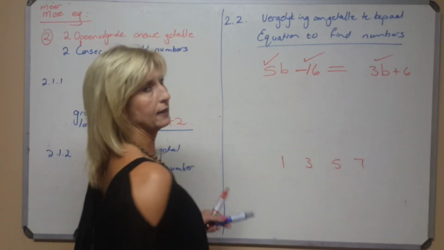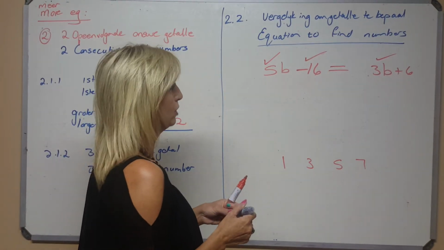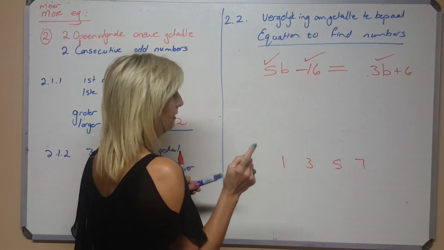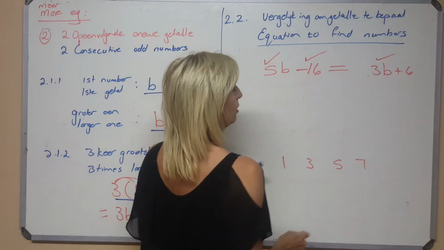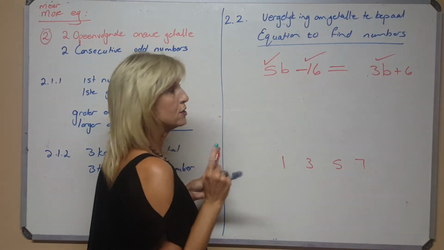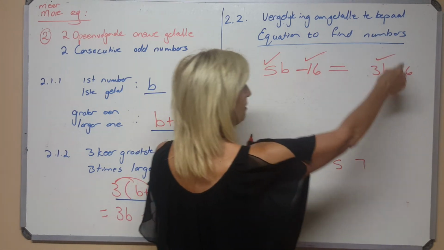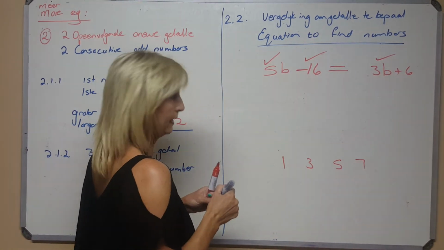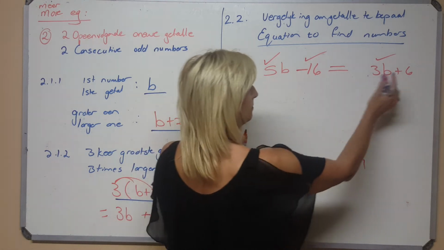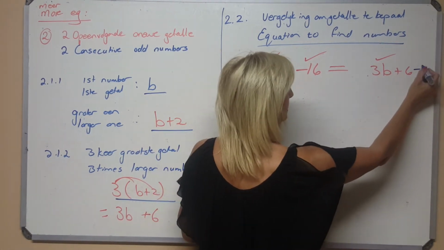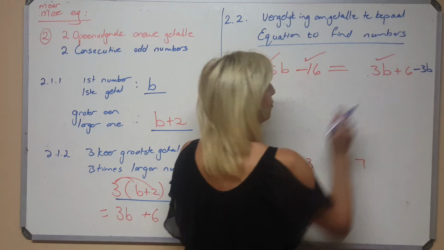If I gave you that, then you could do the sum, because you know you want the B's together. Okay, nou is dit 'n bietjie moeilik, want daar's B aan hierdie kant en B aan daai kant en ek soek hulle by mekaar. So you've got to either decide to take that 5B to that side or that 3B to this side, and how do you do that? Eerste ding is, jy kan die plus 3B wegkry, there's a plus 3B, by saying minus 3B, so that it's gone on the one side.